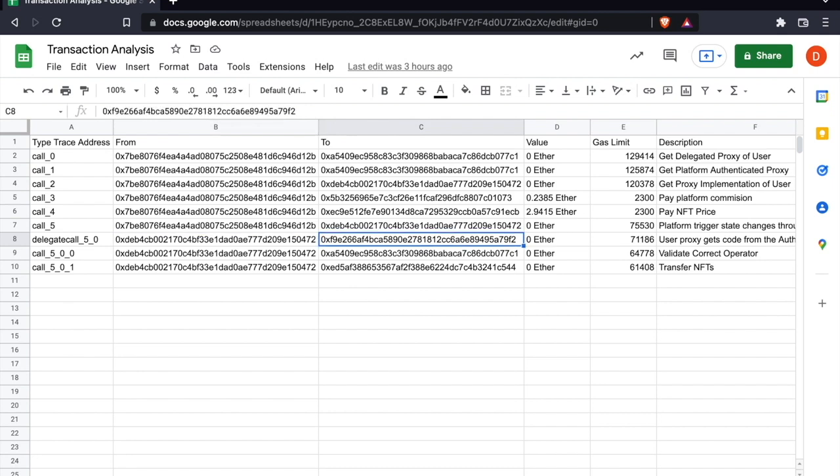The user proxy validates from the OpenSea registry though that it has gotten an authorized platform proxy, and then it transferred the NFTs to the buyer. This is the anatomy of a normal transaction.